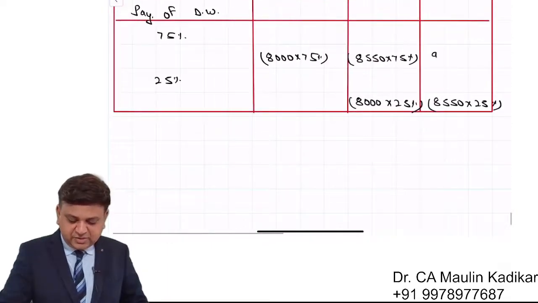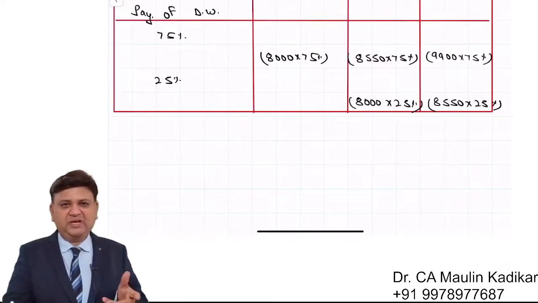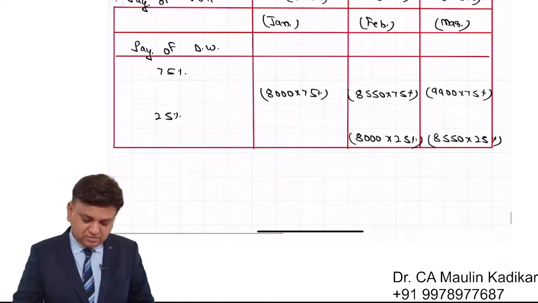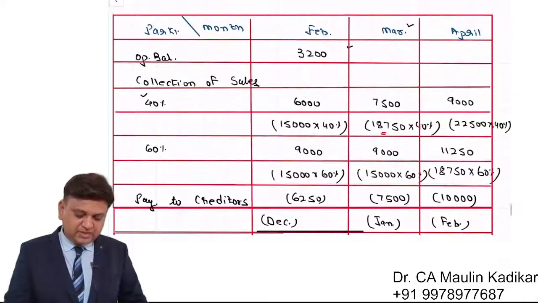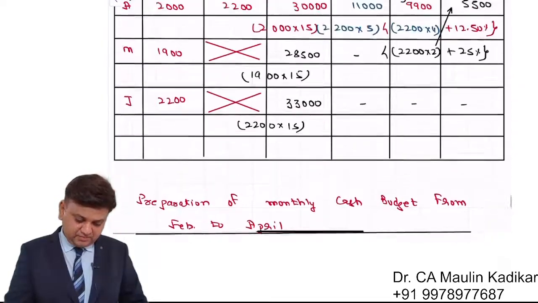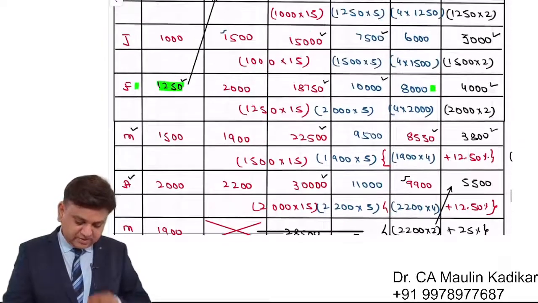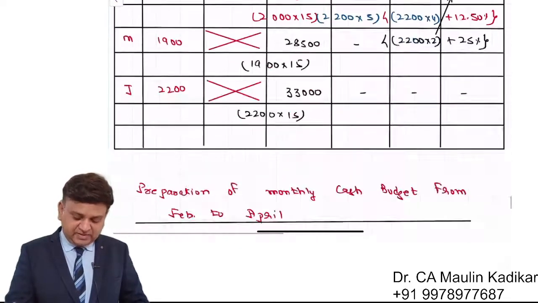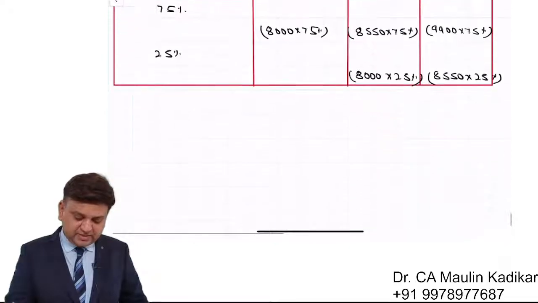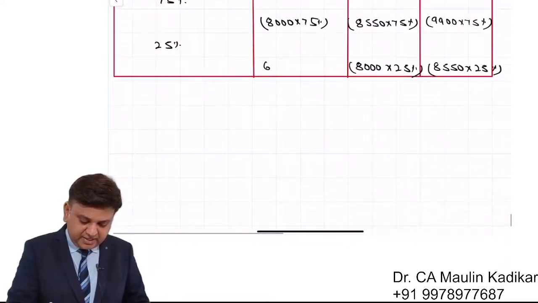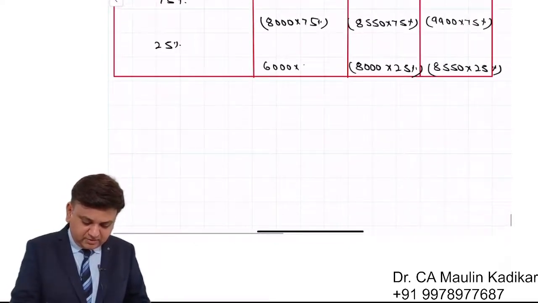So 75% of 9,900 will be paid in the same month. Remaining will be paid in the following month and we are not concerned. Before February it is January month. January month expenses are provided as 6,000. 75% of 6,000 will be paid in the same month and 25% in the following month.